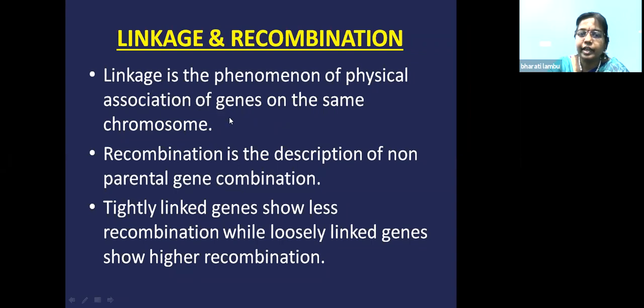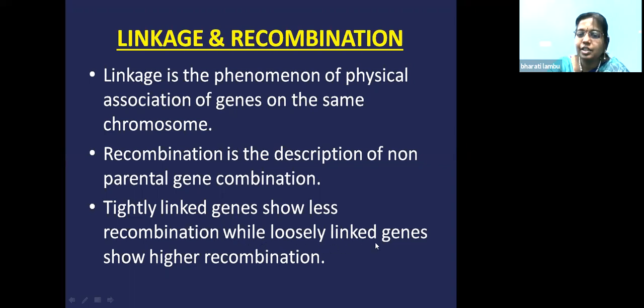So when linkage occurs, the progeny will resemble the parent. When the linkage is not present, there will be new characters in the progeny. New characters are obtained because of recombination. So what is recombination? Recombination is nothing but the non-parental gene combination. It is not similar to the parents. It shows new variation or variability in the organism. So if the genes are tightly linked, there will be less recombination. That means there won't be any variation in the progeny.